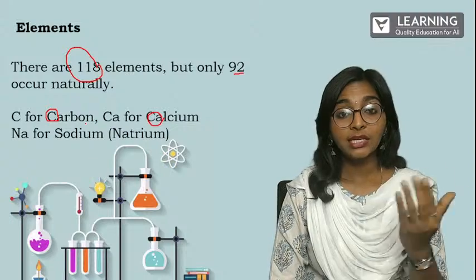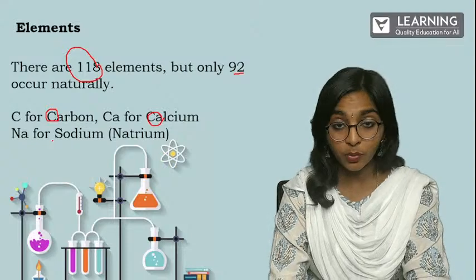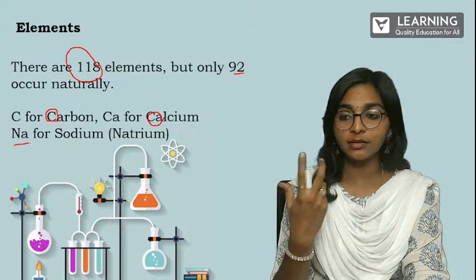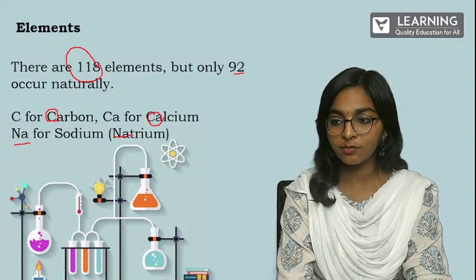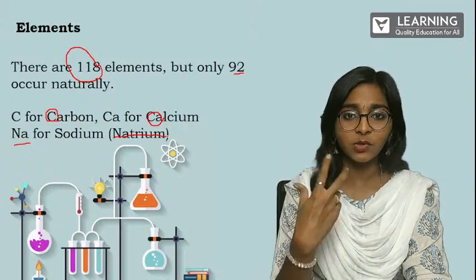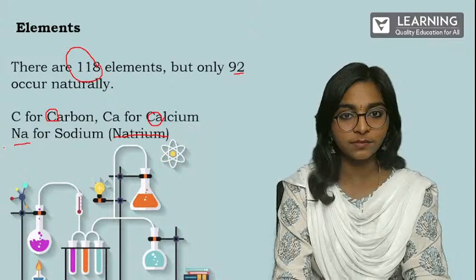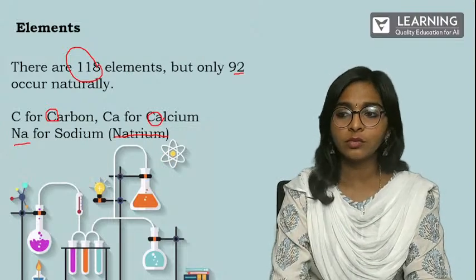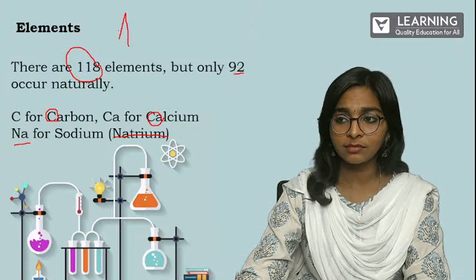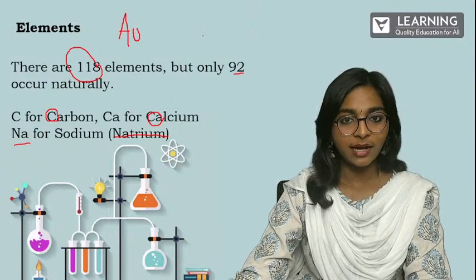Sometimes we'll take the Greek or the Latin names. See here, for sodium, we don't say S or SO. We say Na, because the exact name for sodium is natrium. Natrium is something we get from the Latin name. So when we are deriving it from another name, obviously the symbol is going to be different. Say for gold, we don't say G. Instead, we say Au, which is aurum. Like that, it will be different.